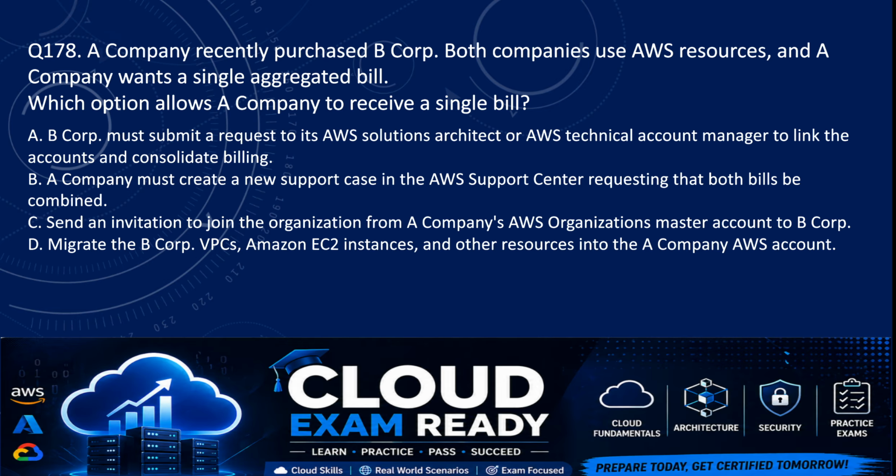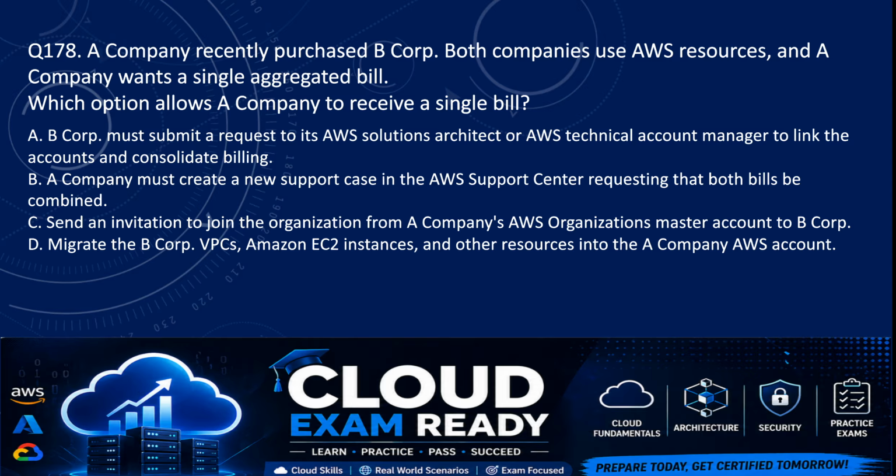Option B is A company must create a new support case in the AWS Support Center requesting that both bills be combined. Option C, send an invitation to join the organization from A company's AWS Organization's master account to B Corp.